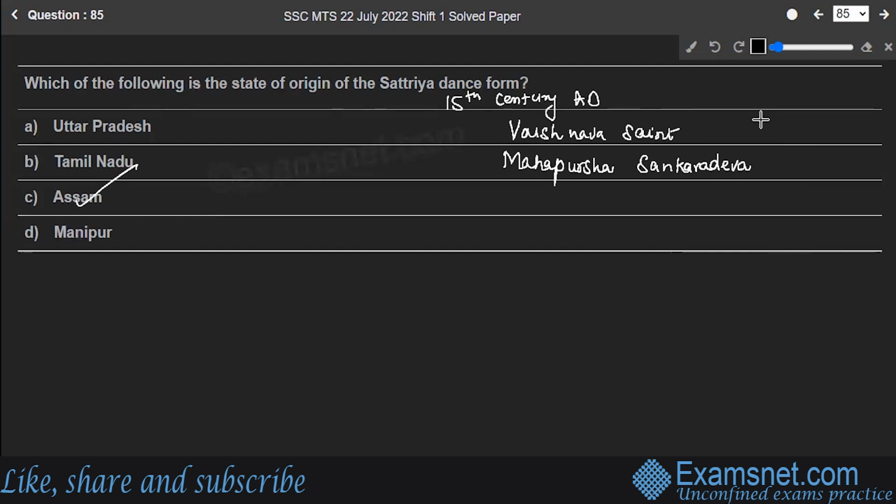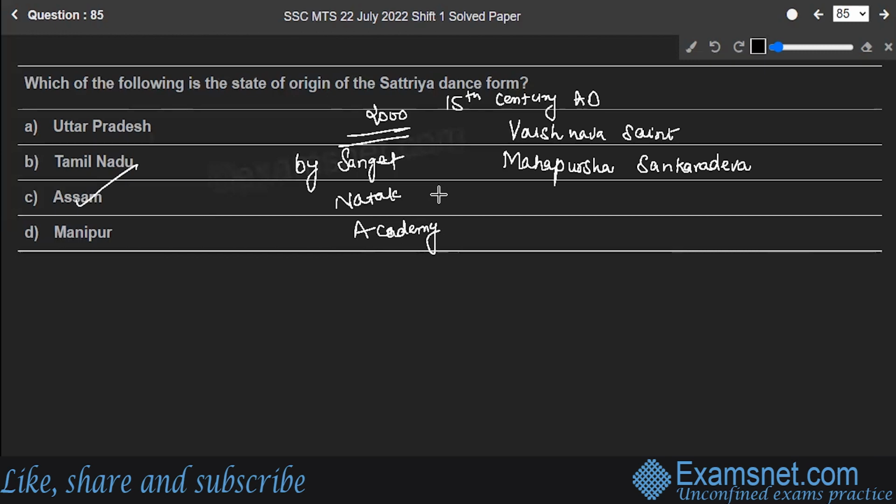Satriya was given the status of classical dance in the year 2000 by Sangeet Natak Academy. Satriya dance differs from other dance forms in its basic stance.